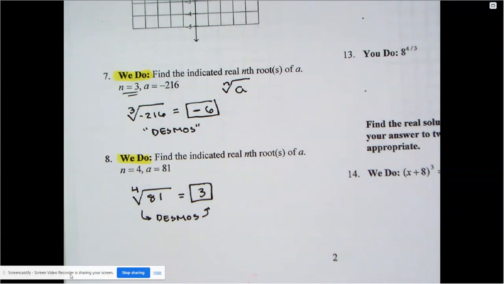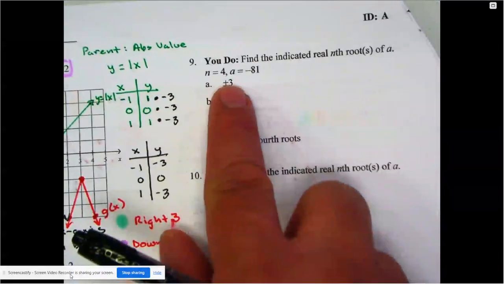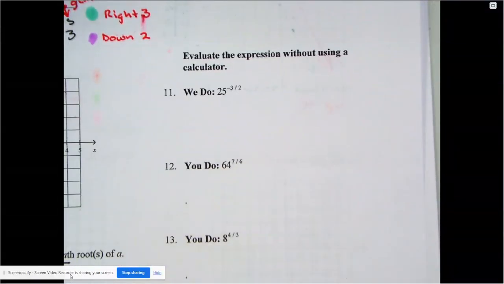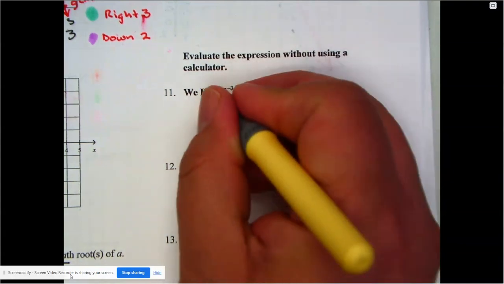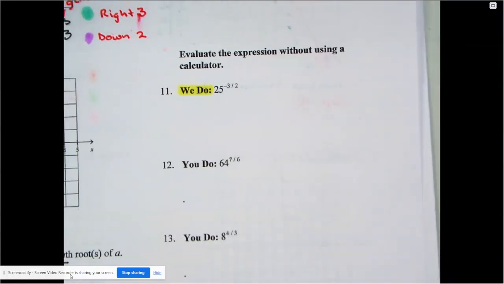All right, so you have 2 you-dos next to it here. So again, we're doing 2 pages of we do. So that's you right here. All right, so we have 2 more we do's on this page. So here's a we do that we'll do together. And I think number 14 is the last we do, and then we'll pause the video shortly, but let's keep going here first.